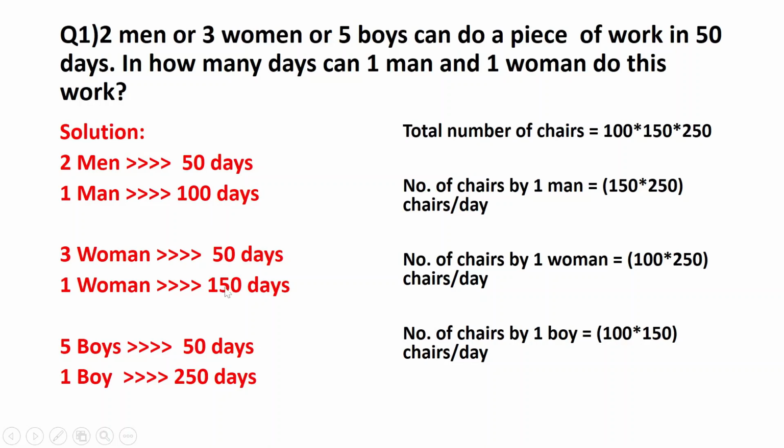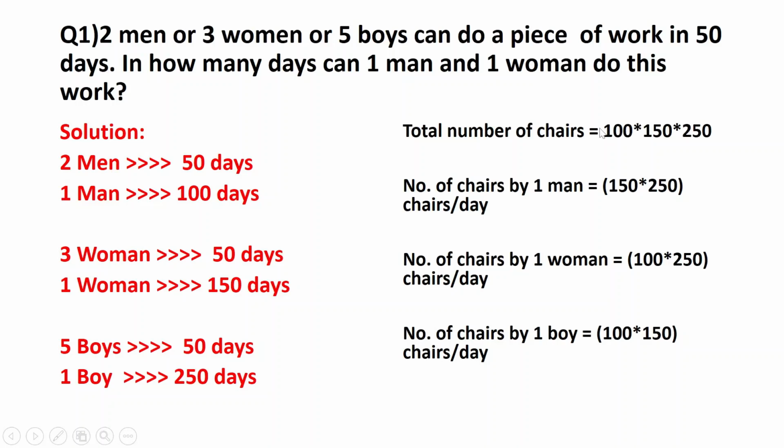That is 100 into 150 into 250. That will be the number of chairs, or anything. So what I am doing is that you have to find out the time required by 1 man, 1 woman and 1 boy. Those number of days you just need to multiply: 100 into 150 into 250. So that will be the number of chairs. This can be any work; I'm assuming it to be chairs.